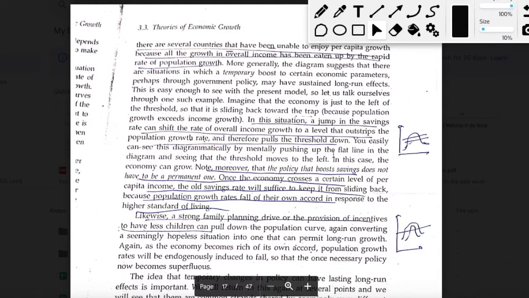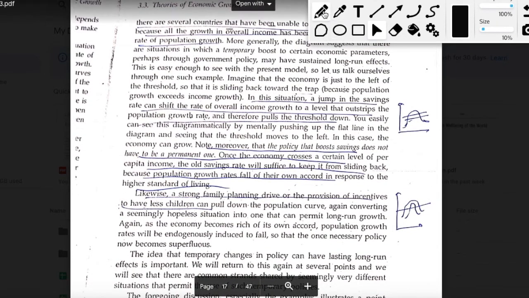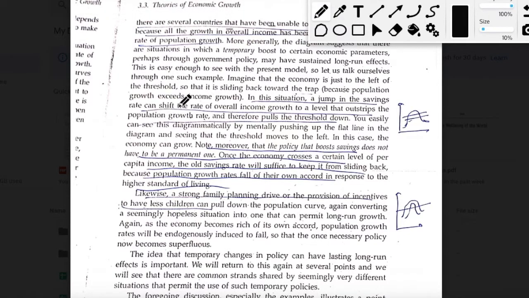Okay, now how can you actually push your economy beyond the threshold point? So you can definitely make some temporary adjustments to your economy that will have long lasting effects in your economy. So the first possible case could be that you push an increase in the savings rate. So suppose the economy induces a change in the savings rate.